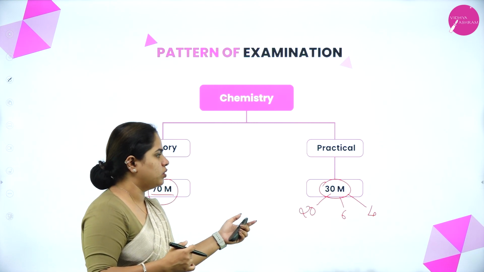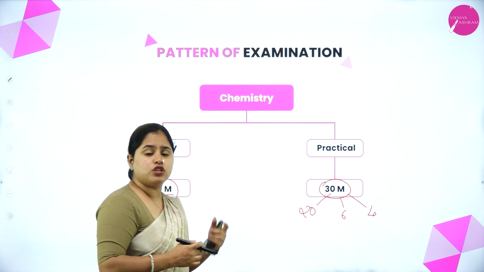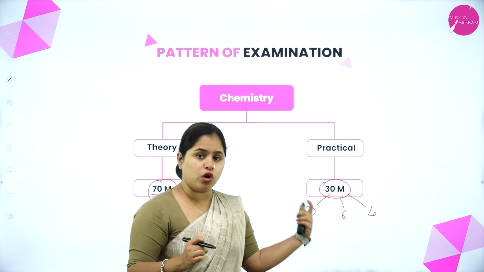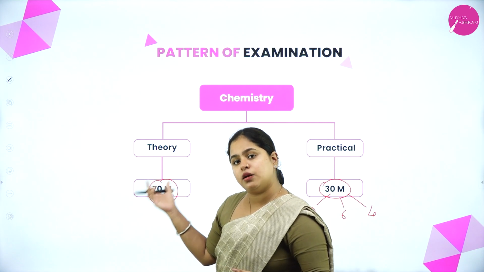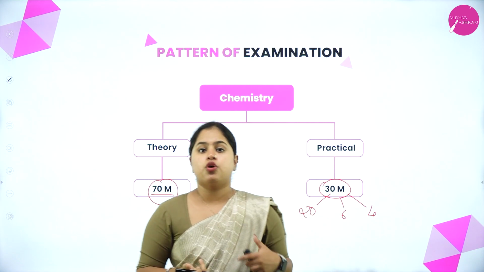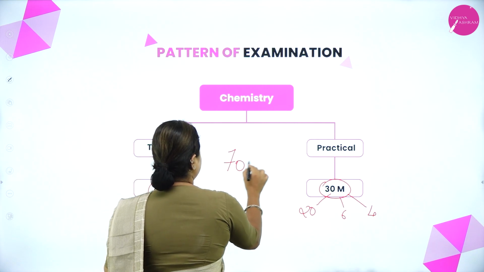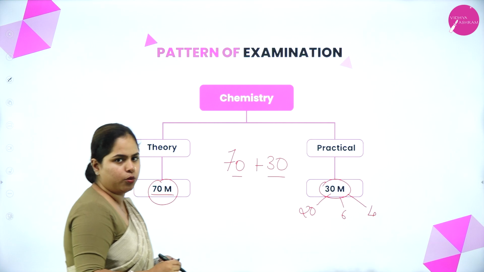Right, so this is how the marks is going to be distributed in the practical exam, which is also of equal importance as that of theory, because if you score this 30 marks completely, it makes you score a better mark in your theory exam. So for your subject, that is chemistry, the marks division is 70 plus 30. 70 theory and 30 marks is practical. I hope it is clear.